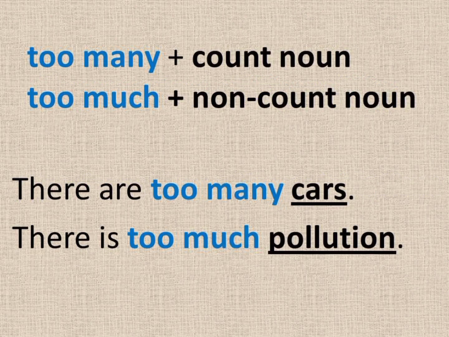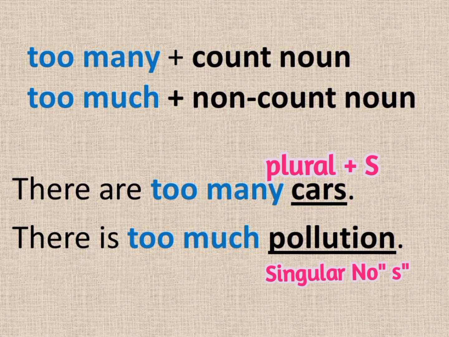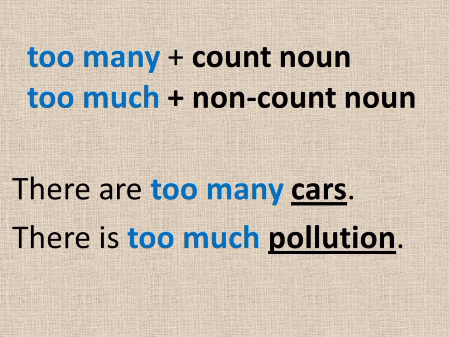In this video, the examples that I use are related to problems in the city. Too many and too much are the same in meaning. But too many is used with a count noun, and it is plural. Too much is used with a non-count noun, and it is singular. For example, there are too many cars. So, cars is a count noun.